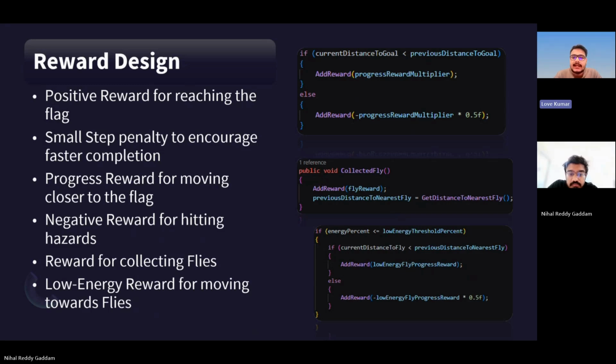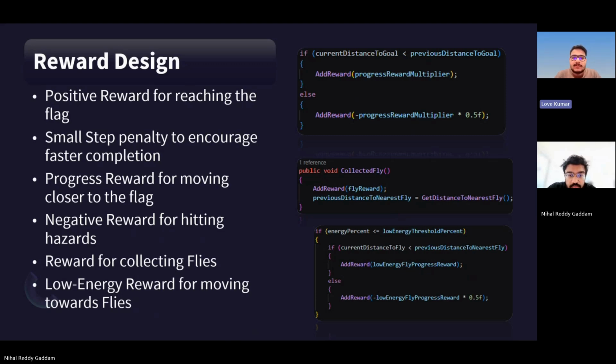We also add a small step penalty. The reason for this is that we do not want the frog to wander forever. The step penalty encourages the agent to finish the task more efficiently. We also used a progress reward. This means the frog gets encouraged when it moves closer to the flag. This helps learning because the agent does not need to wait until it reaches the flag to receive useful feedback. It can learn gradually that moving in the correct direction is beneficial.